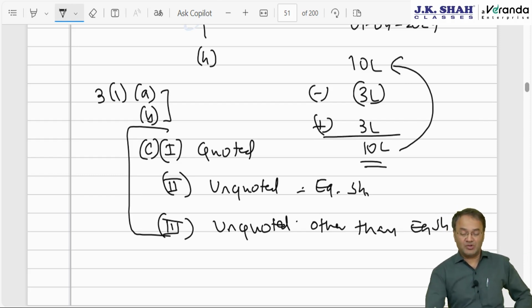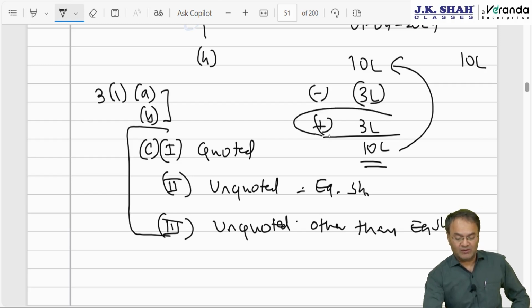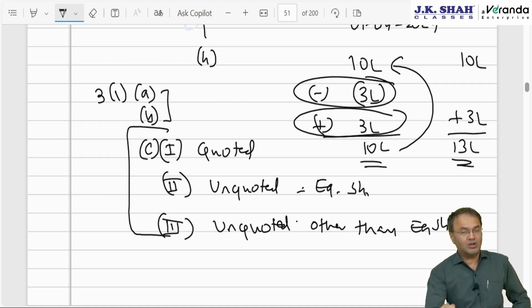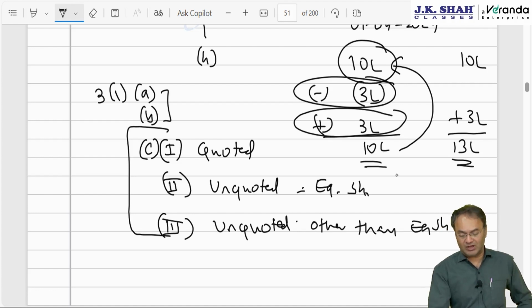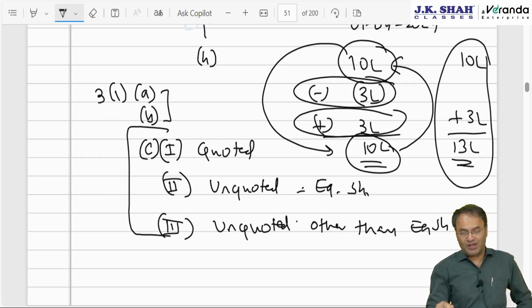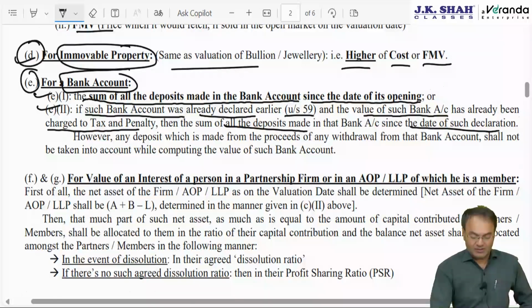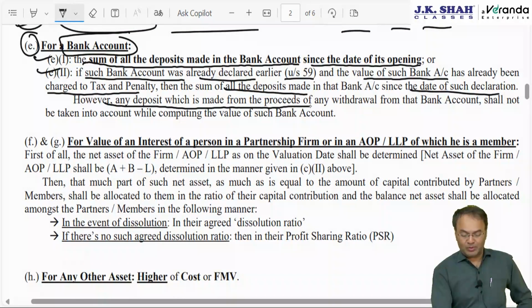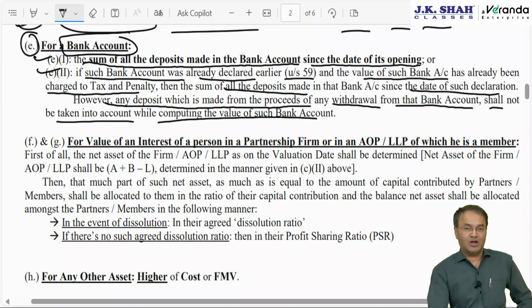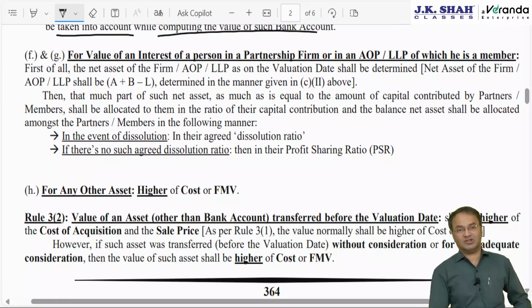But as far as value of bank account is concerned, which started with 10 lakh, whatever is deposited will be added, value of bank account will become 13 lakh. Amount withdrawn was not supposed to be subtracted, whatever is deposited till now, pure deposit, that was considered as a value of the bank account. Accordingly, in spite of having 10 lakh bank balance earlier and again having 10 lakh bank balance, what will be considered the value of bank account under Black Money Act would be 13 lakhs. However, any deposit made from the proceeds of withdrawal from that bank account shall not be taken into account while computing value of bank account, otherwise it will amount to double valuation or double taxation.